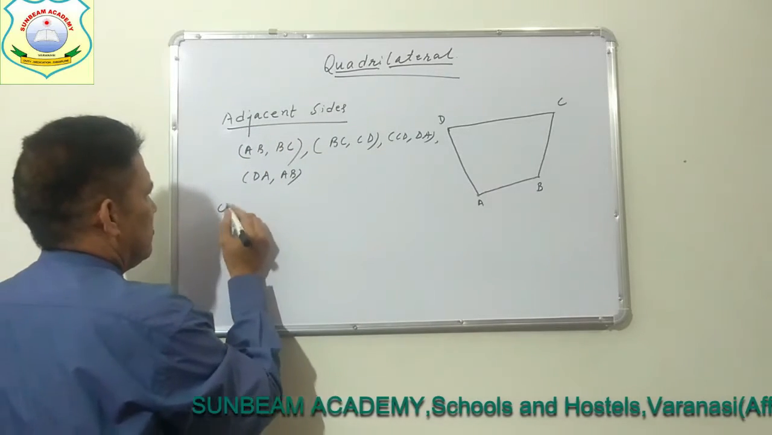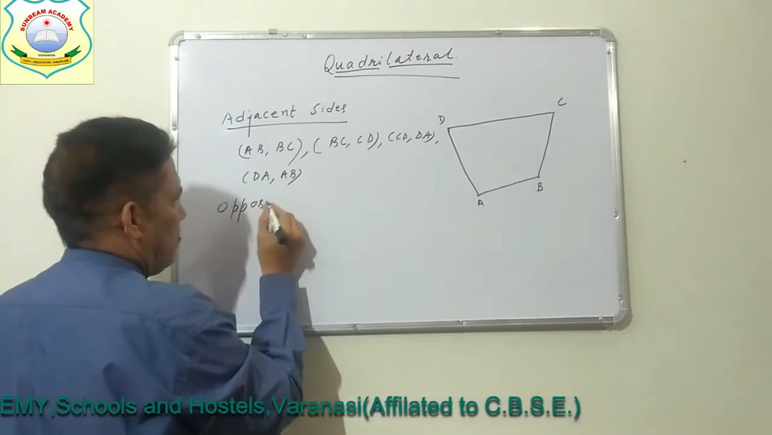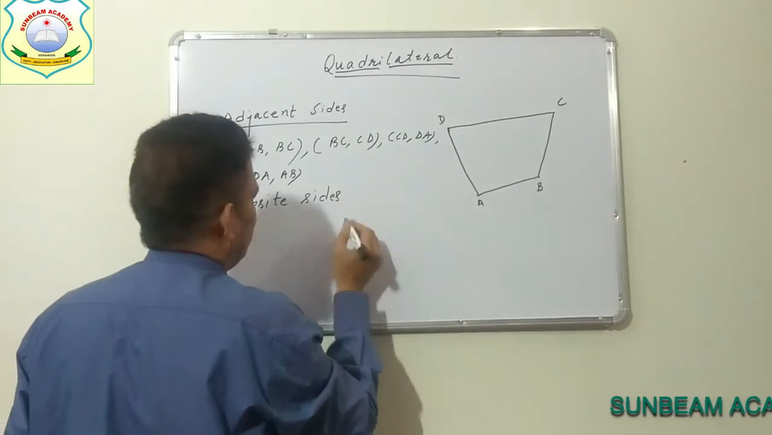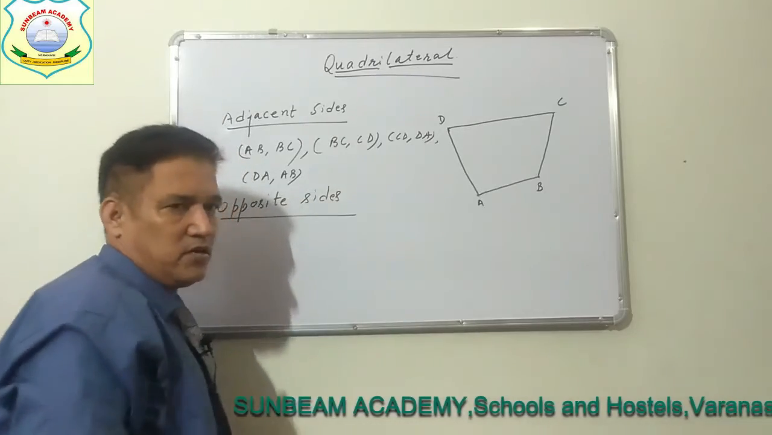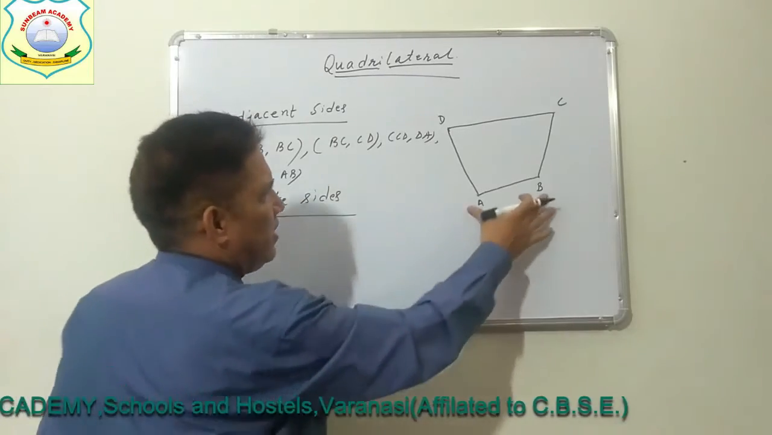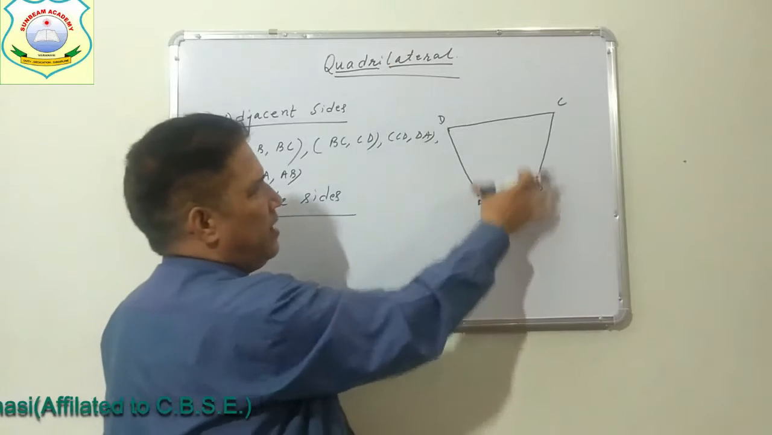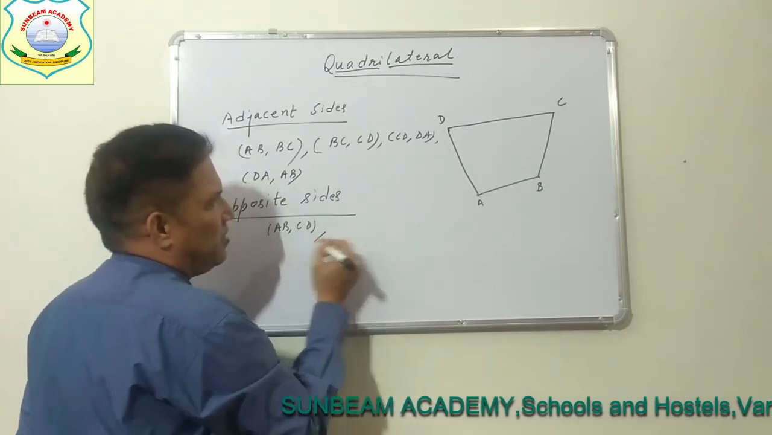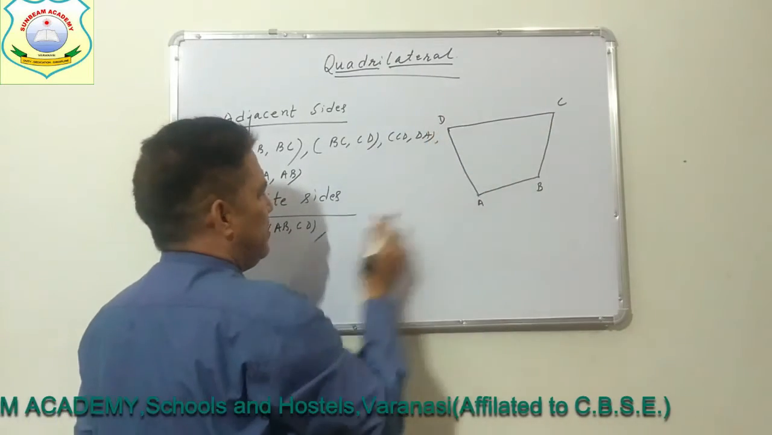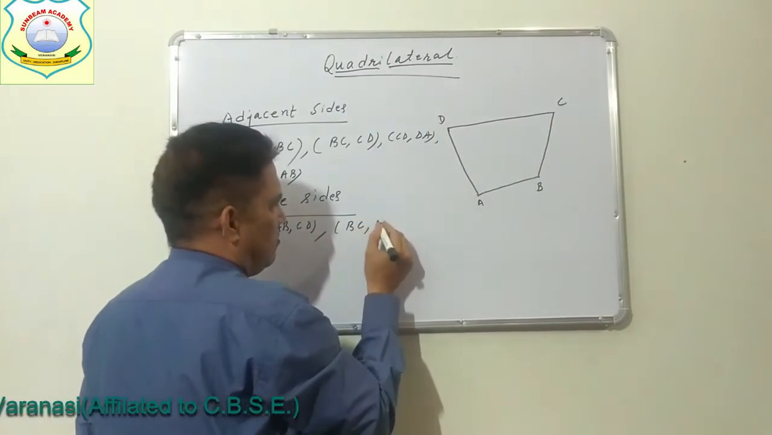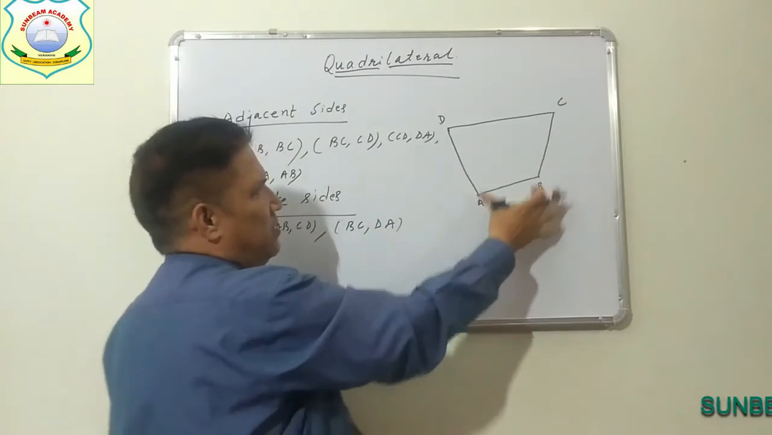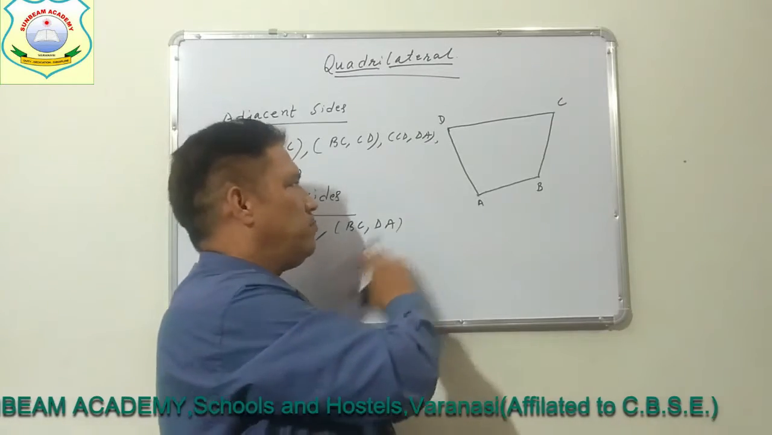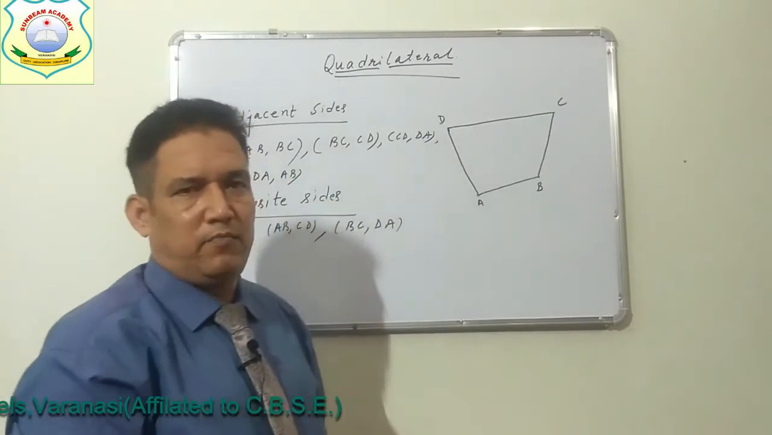Opposite sides of a quadrilateral. So here you can see that AB and CD, then BC and DA. AB, CD and BC, DA. These are the two pairs of opposite sides of this quadrilateral ABCD.